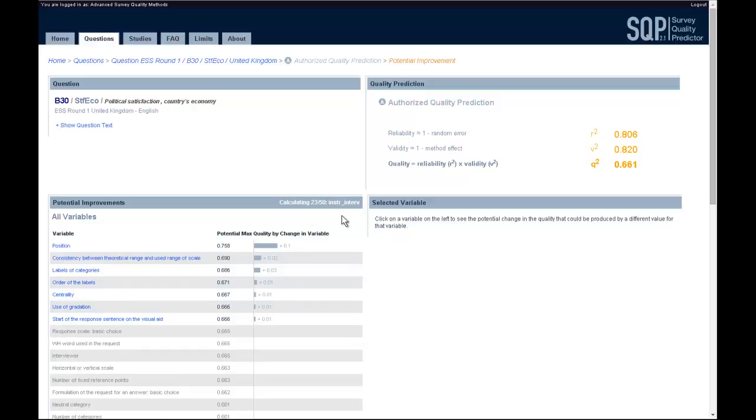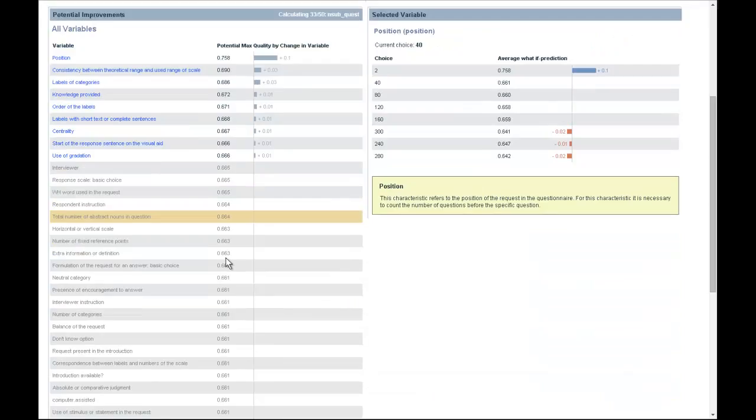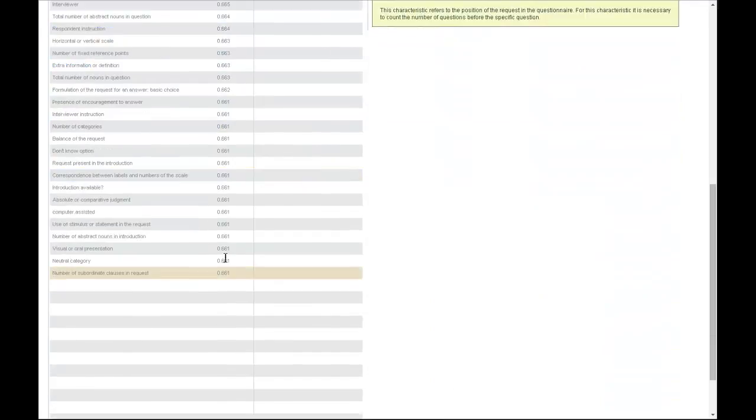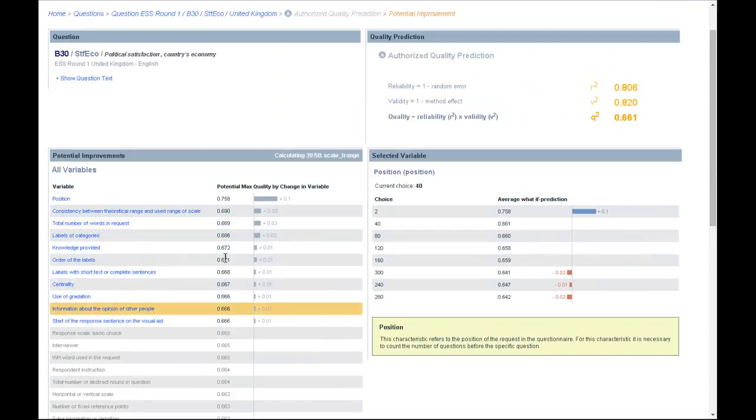The effects of the quality that SQP is calculating are independent of other related changes that the tool suggests. This means that the effects presented here do not take into account related characteristics that may also change due to the change being suggested. For instance, increasing or reducing the number of points in a scale may lead to other changes in the characteristics related to the survey questions, like the labels or the presence of a neutral category. These consequences are not immediately taken into account.